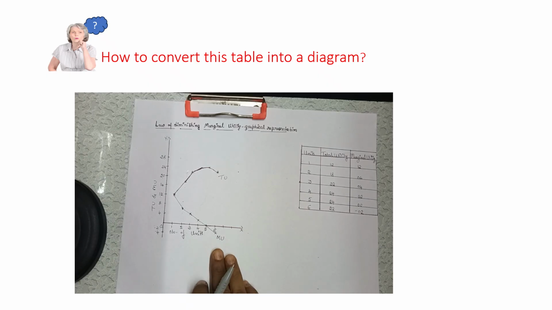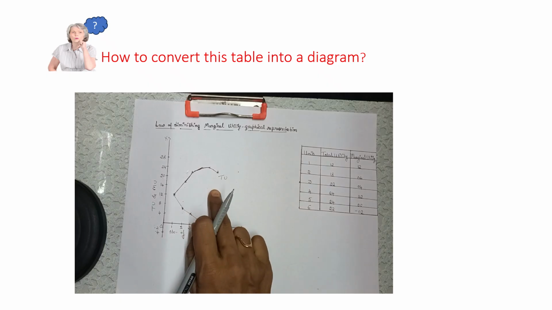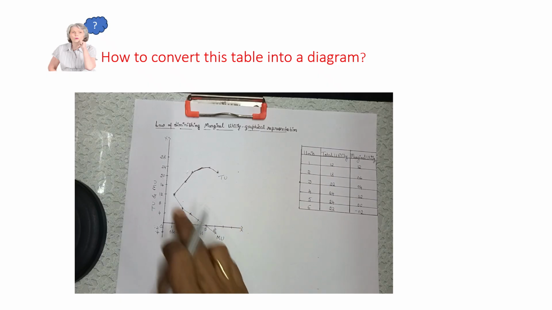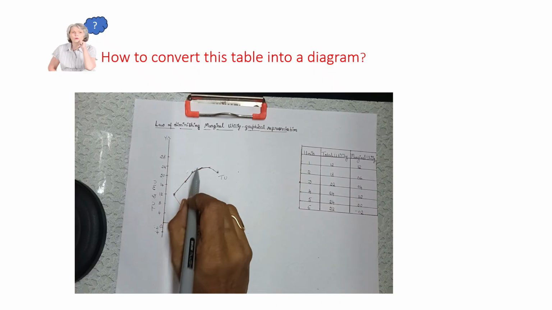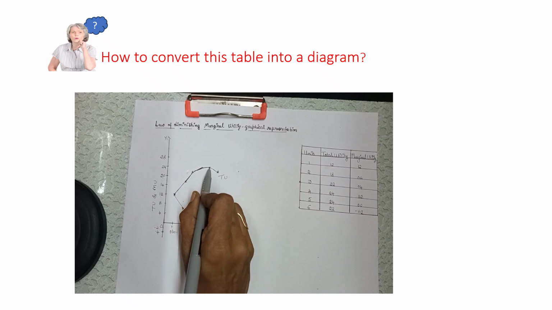Marginal utility curve. In this way, we can draw the marginal utility and total utility curves. The shape of the curve shows that initially the total utility increases, and at one particular stage it becomes constant.